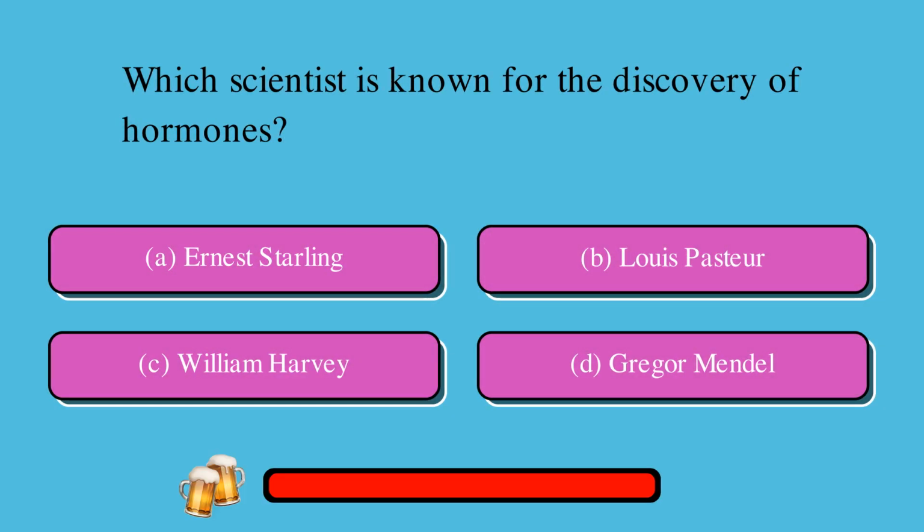Which scientist is known for the discovery of hormones? A. Ernest Starling, or B. Louis Pasteur, or C. William Harvey, or Gregor Mendel? The correct answer is A. Ernest Starling.